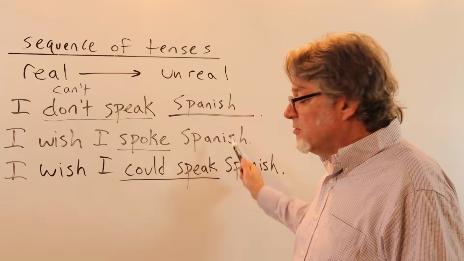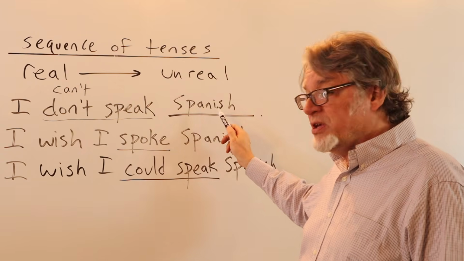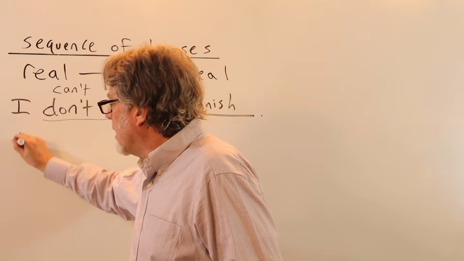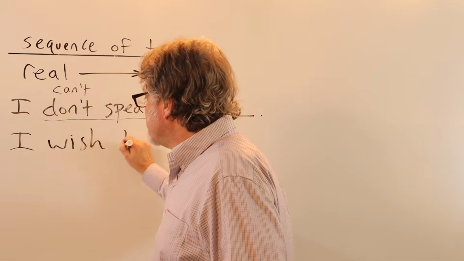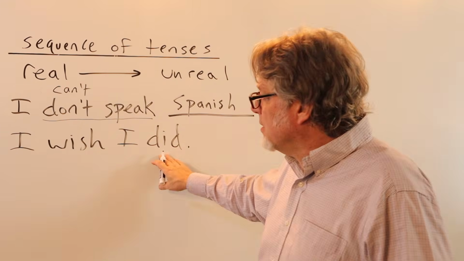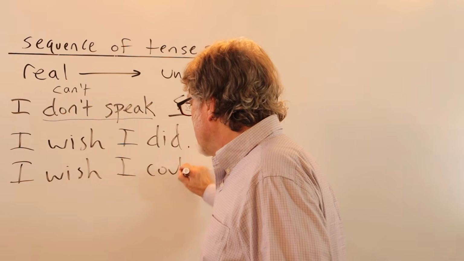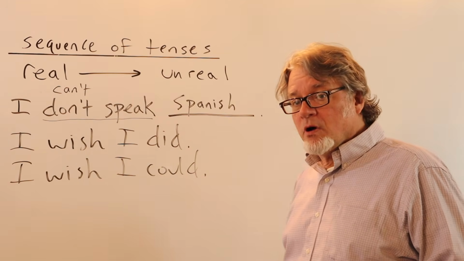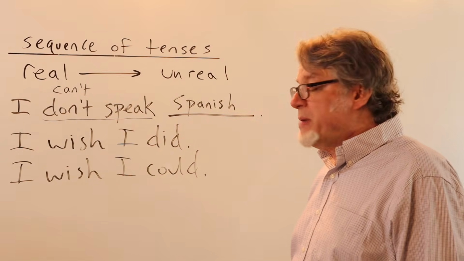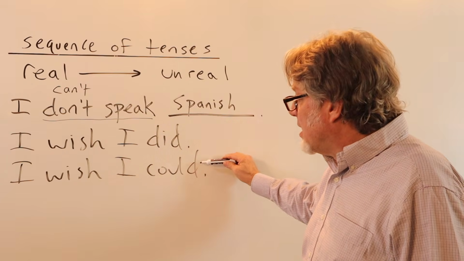Or if you want to make this a little bit shorter, following this statement, I don't speak Spanish, you could simply say, I wish I did, and just use the helping verb, or I wish I could. Both of those sound okay. After this statement, I don't speak Spanish, I wish I did, or I don't speak Spanish, I wish I could.